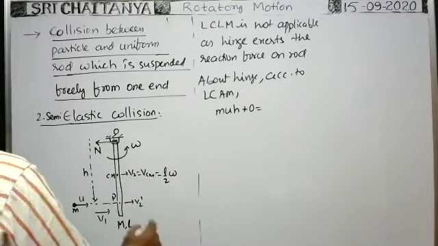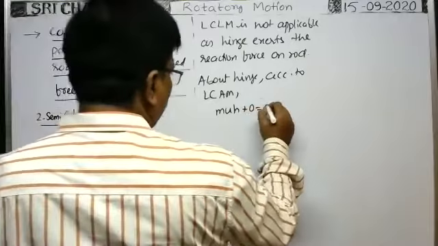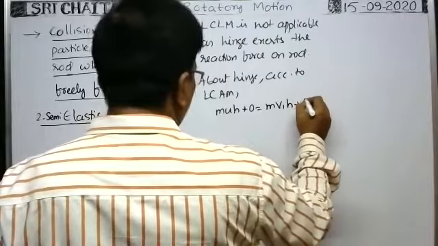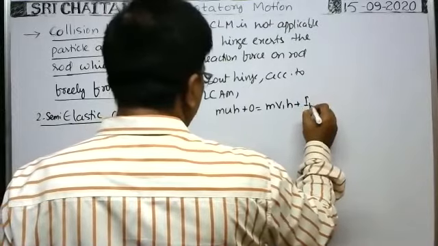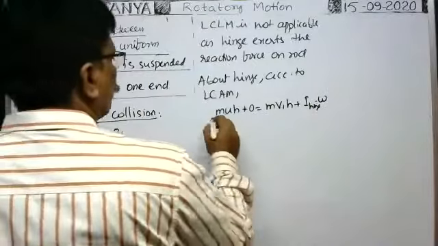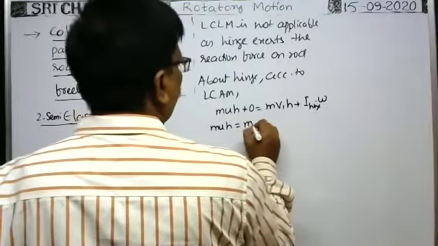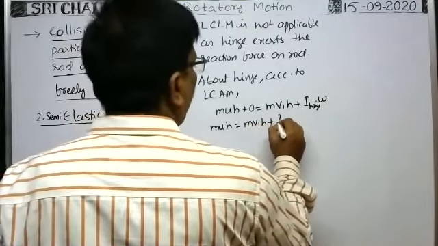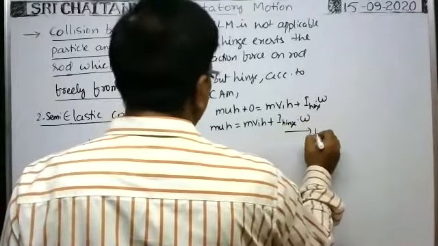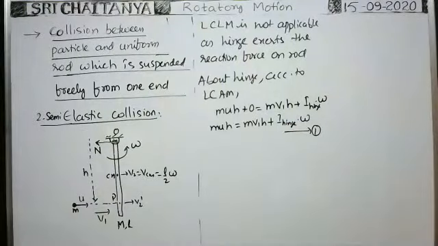Then the angular momentum of the same particle after collision is equal to mass m into velocity v1 into perpendicular distance h, plus the moment of inertia of the rod about the hinge into angular velocity omega. So mu h is equal to m v1 h plus I hinge omega. That means the moment of inertia of the rod about the hinge into angular velocity. This is equation 1.